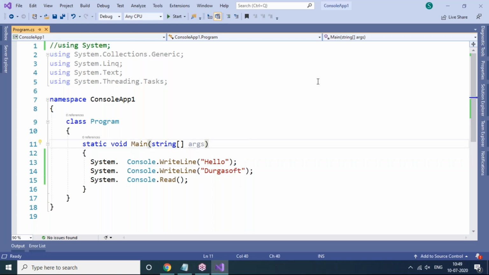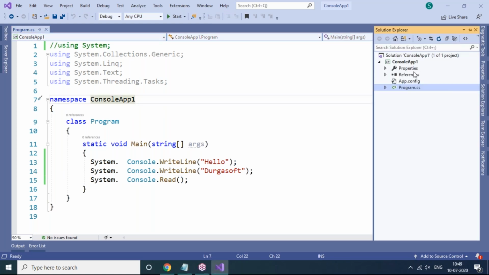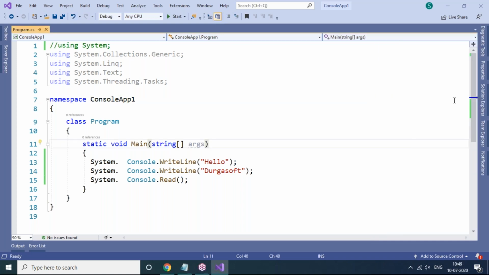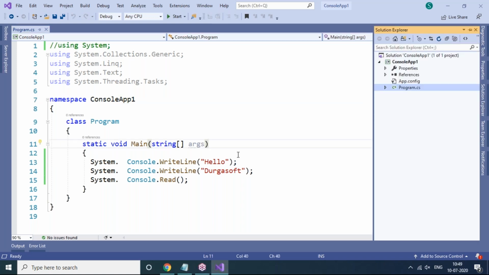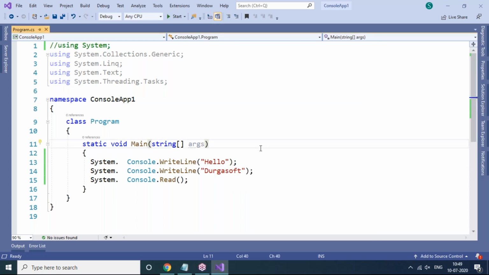Next, these are the basic programs which I discussed here. If you want to create one more program, for example, I created only one class file here, Program.cs, and I want to go with one more program in my application, how do we add one more class to the existing application? You have to follow these steps. I will show all the steps for how to add a class to your console application. If you want to add one more extra class, this is the procedure.